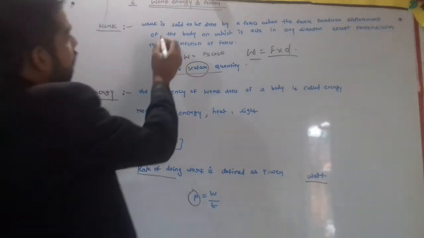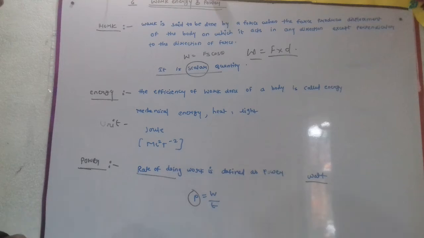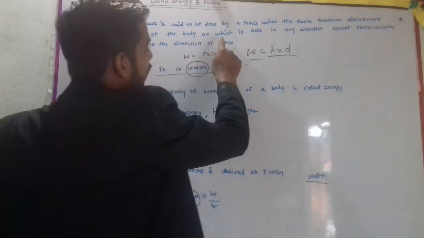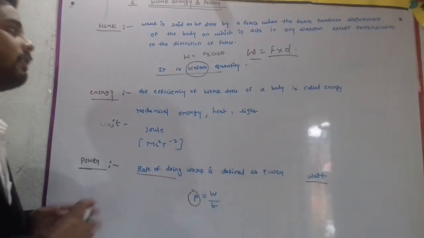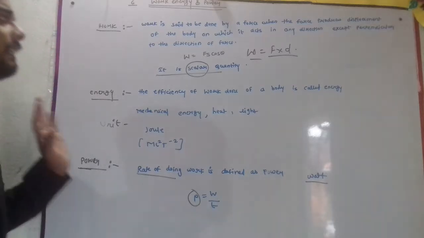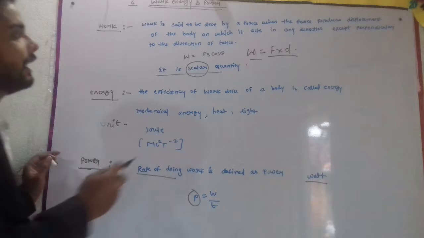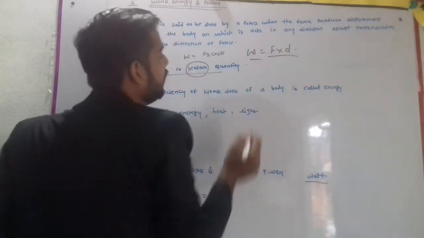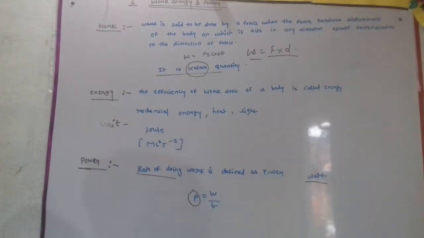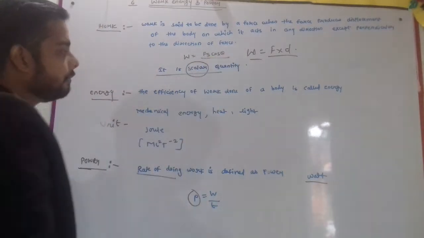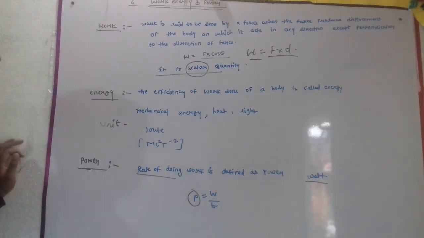Work. Work is said to be done by a force when the force produces displacement of the body on which it acts, in any direction except perpendicular to the direction of force. We can write W equal to F into D, where F means force and D means displacement. W equal to Fs cos theta. It is a scalar quantity. We will study it in more detail in the next video.